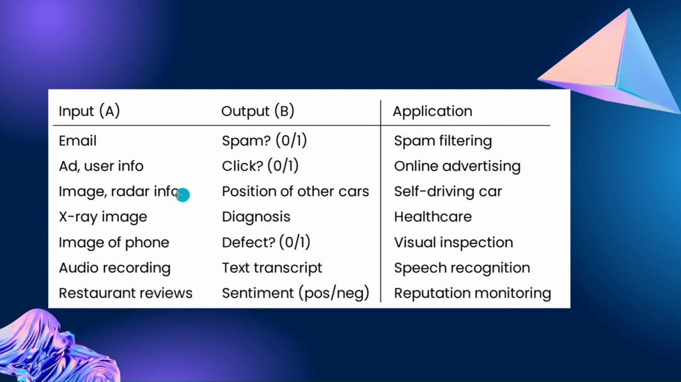Image and radar info comes under deep learning. Self-driving cars use it to find the position of other cars. X-ray images are used for diagnosis to find if you have any disease or not, which is used in healthcare. Then an image of a phone to find if there is some defect, for visual inspection. For audio recording, there is speech recognition, like who is speaking, and emotion recognition, listening to the audio to identify the emotion of that particular person.